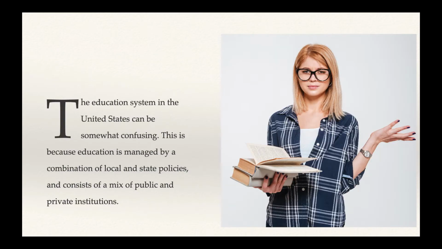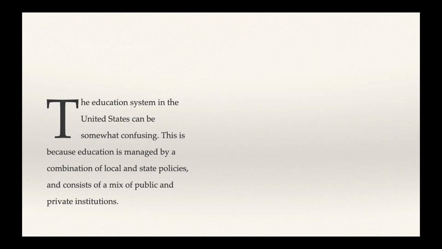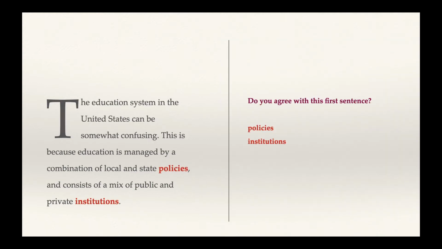Let's begin. The education system in the United States can be somewhat confusing. This is because education is managed by a combination of local and state policies and consists of a mix of public and private institutions. Let's start with the first sentence. The first sentence says that the education system in the U.S. can be somewhat confusing. Do you agree with this? Are you confused by the education system in the United States?